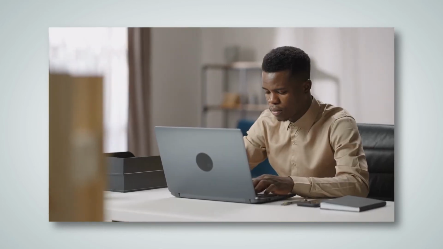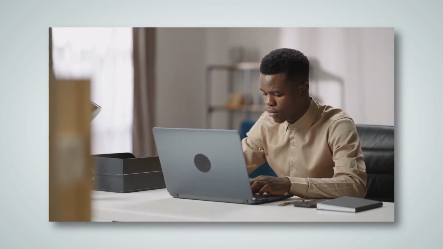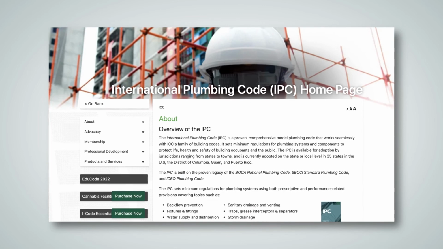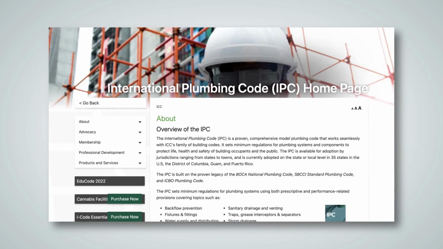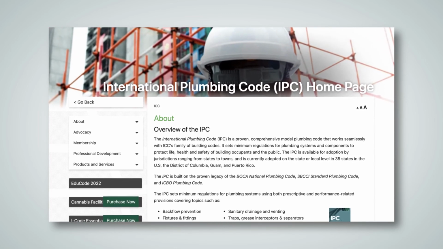The lessons are followed with a review question that helps you track your progress and allows you to use the information from the class right away, which we found to be an effective learning tool. If you take a break from the class after a review question, you can pick it up again at the beginning of the next lesson. The class also provides links so you can read the text of codes on the ICC website, as well as links to additional information that helps illustrate the nature of the code change.